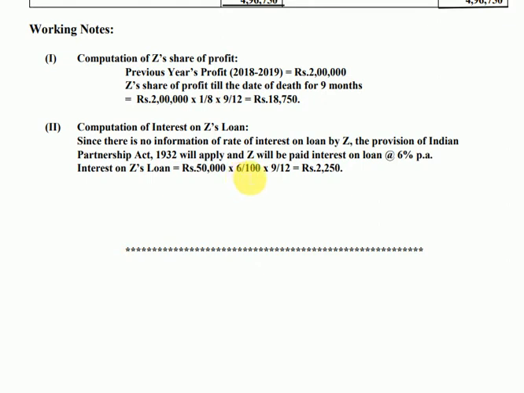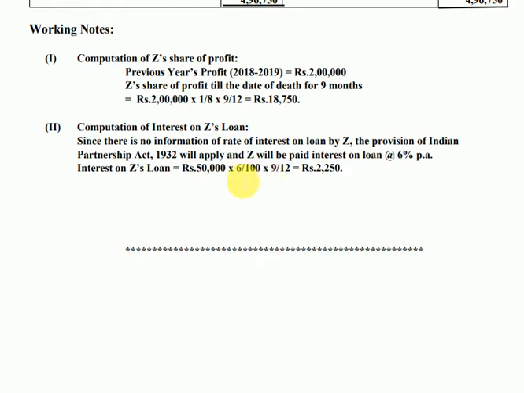This is according to the rate of interest given under the topic Provisions of Partnership Act 1932 when there is no partnership deed. This was our first chapter when we did partnership fundamentals, and if you remember, that was taught that in absence of any partnership deed, the rate applicable on loan given by partner is 6%.